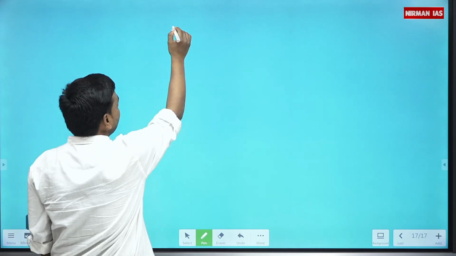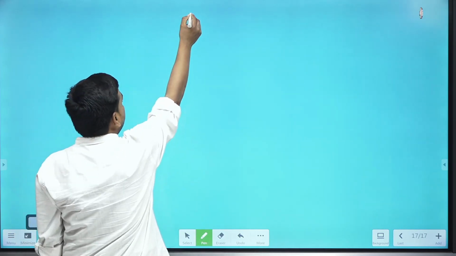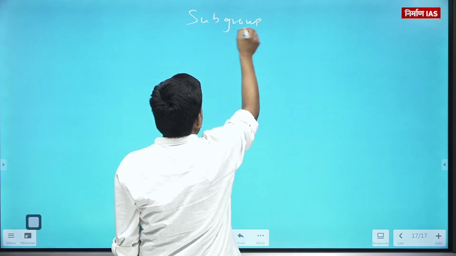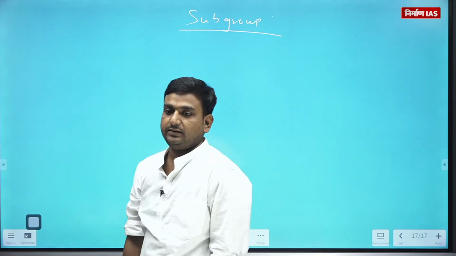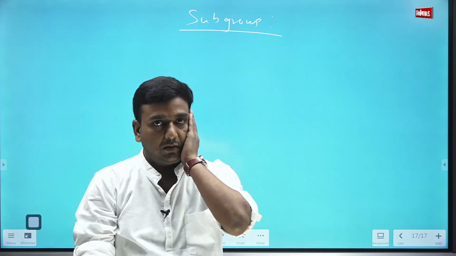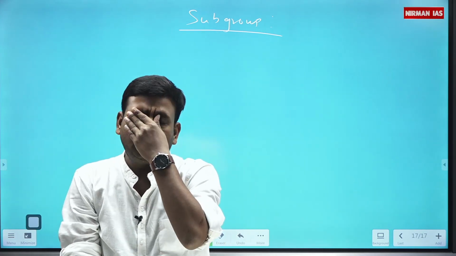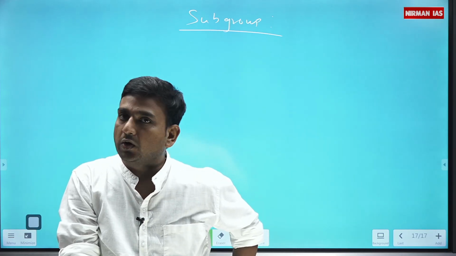Okay, so the categories of groups are clear to you. Now we are moving towards subgroup. Here we will have some theorems as well. We will have the necessary and sufficient test to check whether it is a subgroup or not.